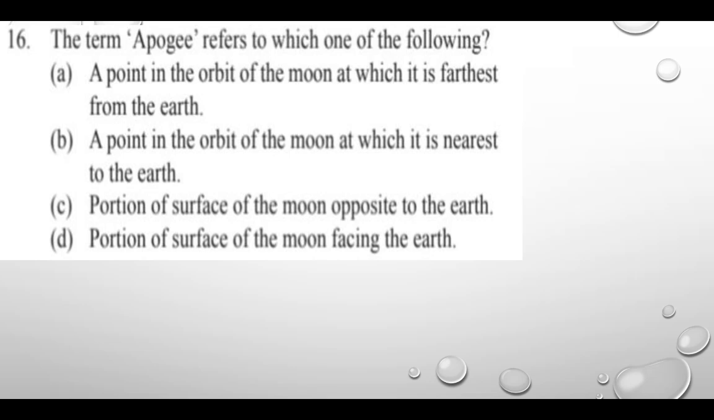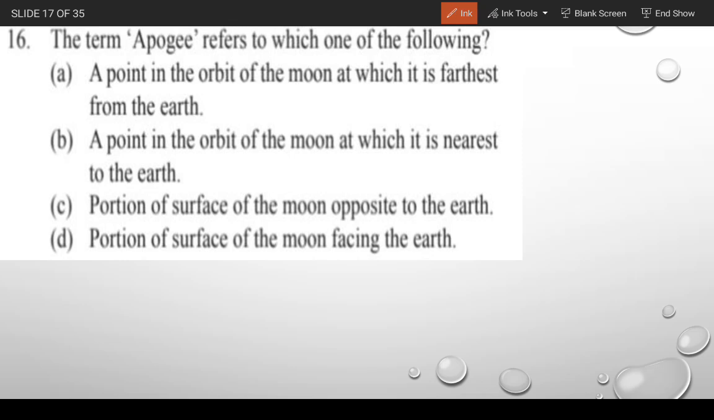The term apogee refers to which one of the following? A, a point in the orbit of the moon at which it is the farthest from the earth. B, a point in the orbit of the moon at which it is the nearest to the earth. C, portion of the surface of the moon opposite to the sun. D, portion of the surface of the moon facing the earth. So gentlemen, the correct answer is 1.